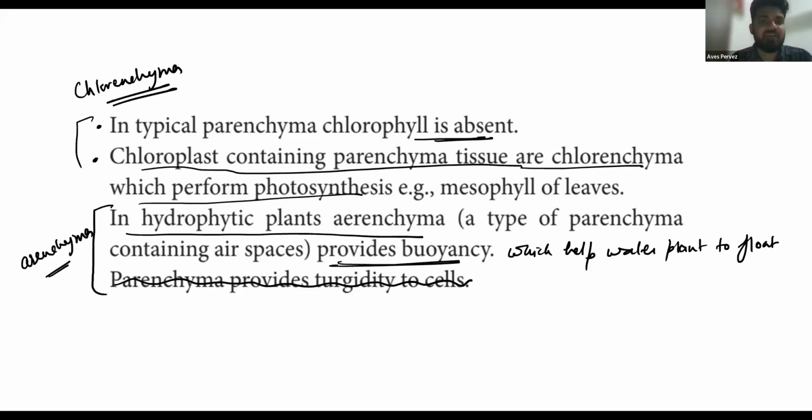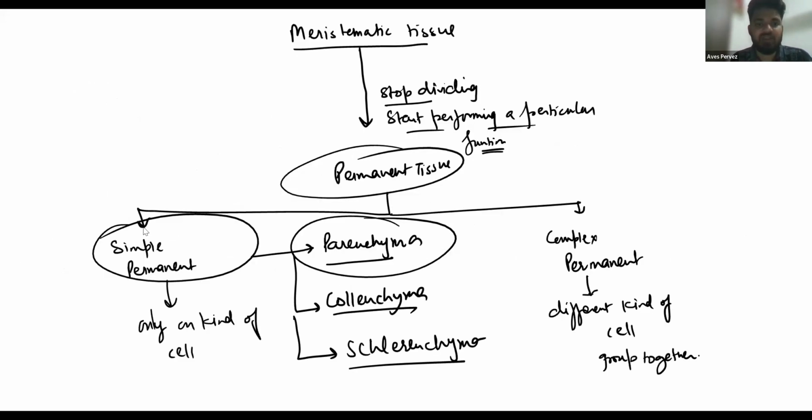Okay. This permanent tissue we have divided into simple permanent tissue and complex permanent tissue. The simple permanent tissue has three types: the parenchyma, the collenchyma, and the sclerenchyma.